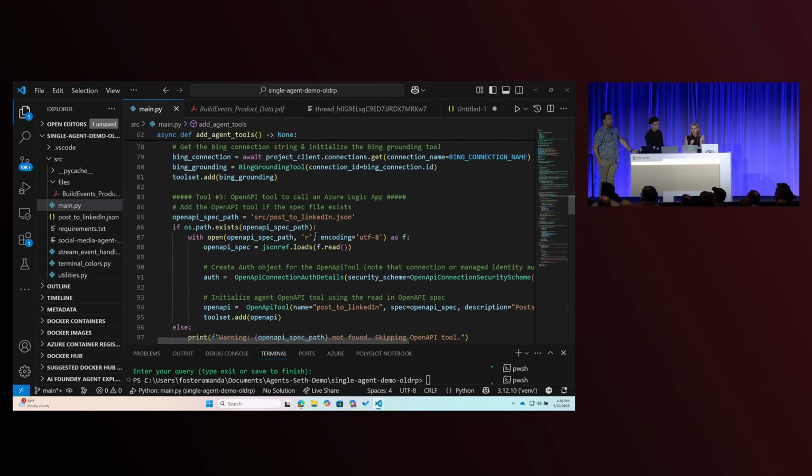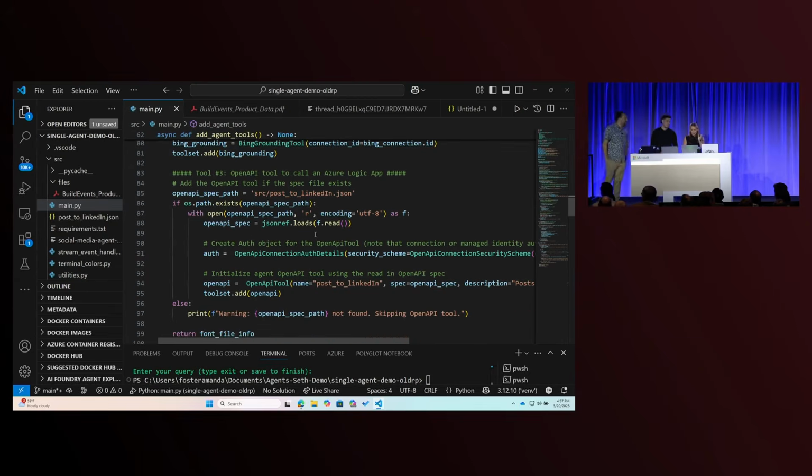a logic app that I created, which originally I had set up to my LinkedIn account, which turned out to be not the best, because I had authorized some other individuals like Elijah and Seth to use the project, which meant that because I'd given them that permission and I'd also authorized the logic app to post on my behalf, I was on my public main LinkedIn having just some fun posts pop up all the time. But that's why we set up a company page for Build Events, and that no longer happens.